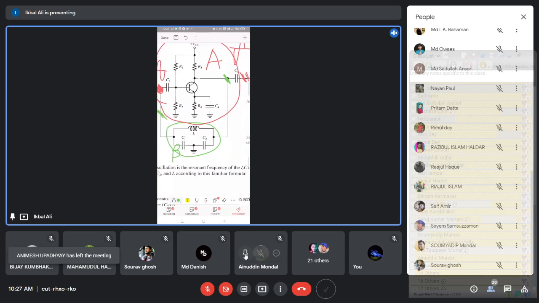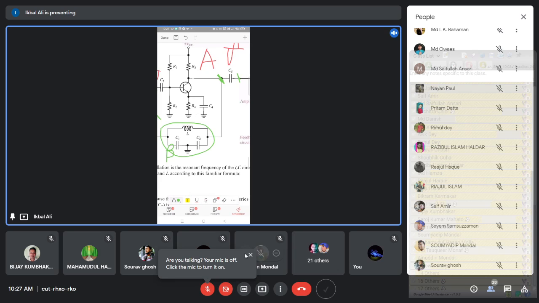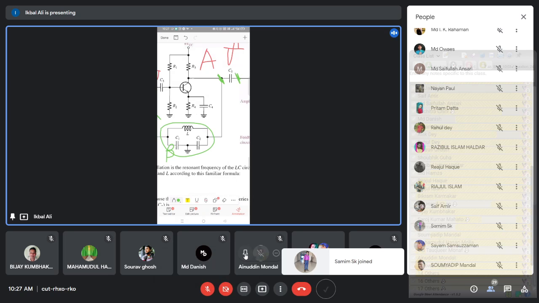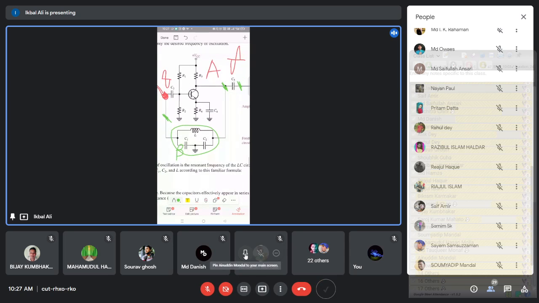You can also tap the signal here also. There will be no harm. You can tap the right hand side of the C3. You can tap the signal right hand side of the C5 here also, or you can tap here also. It will be better if you tap just the right hand side of the C5, then the biasing will not be a problem. There will be no Q point shifting problem. So this is the beta network. It is connected between the output and the input side of the amplifier.